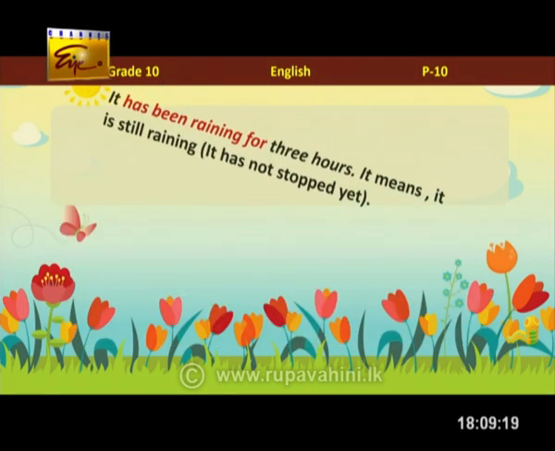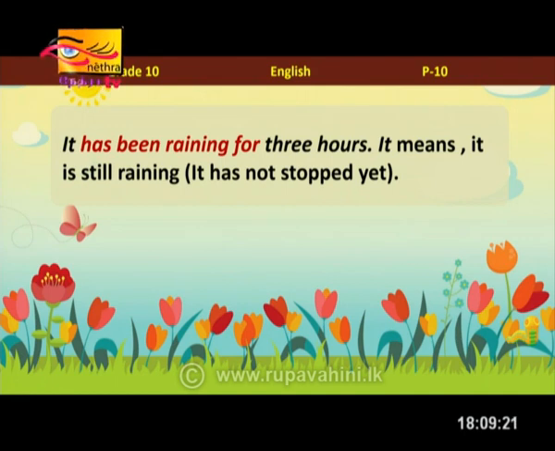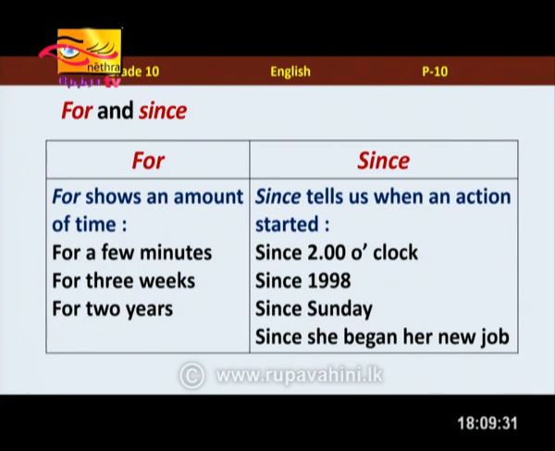Next one. "It has been raining for 3 hours." It means it is still raining. It started 3 hours ago and it hasn't stopped yet. So this will be clearer for you. We use for with a period of time. For example, Ms. Suchitra? For a few minutes, for 3 weeks, for 2 years.